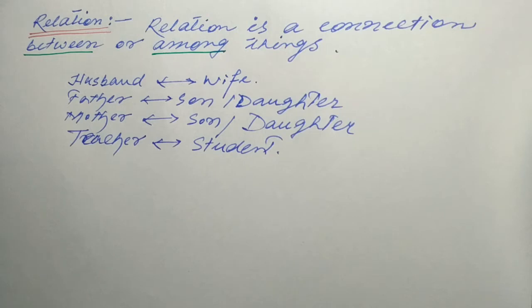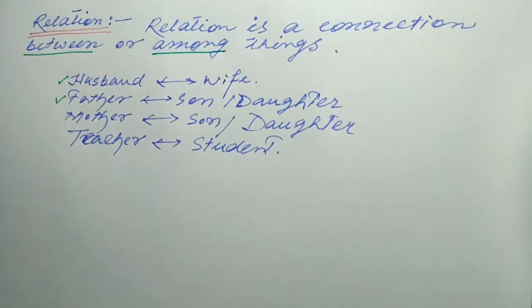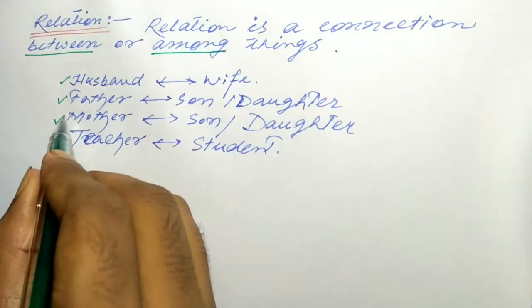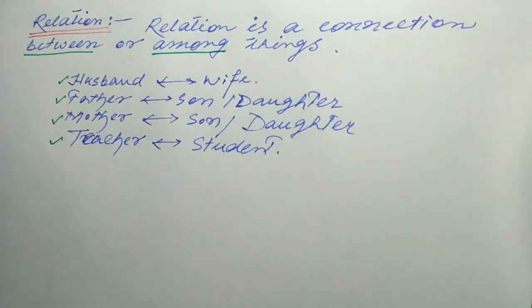And if we observe carefully, then we can see that every relation is specific. Every relation has a definite pattern. Suppose the relation between husband and wife is different. The relation between son and father is also a specific relation. Mother and son is also a specific relation. The relation between teacher and student is also a specific relation. Every relation is different from the other, and they have a definite property.